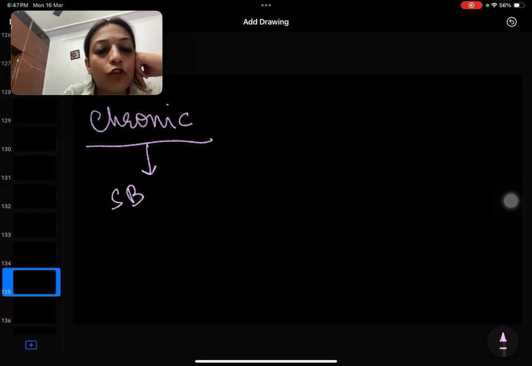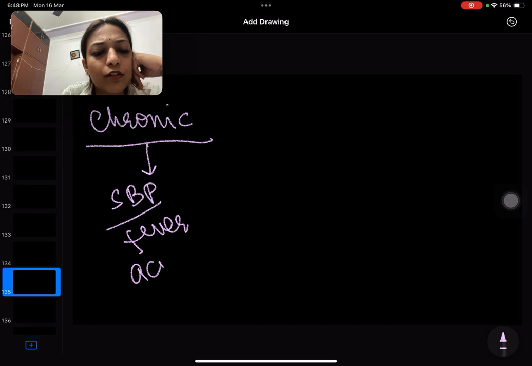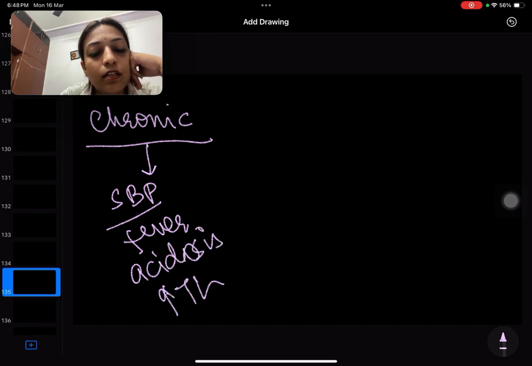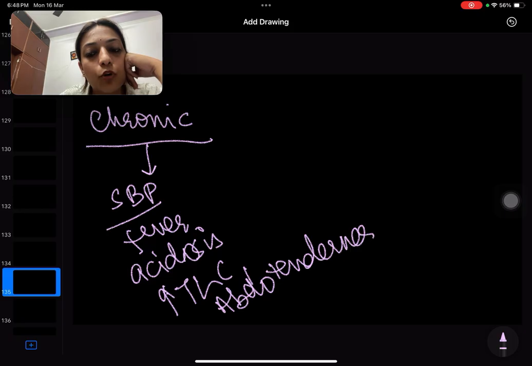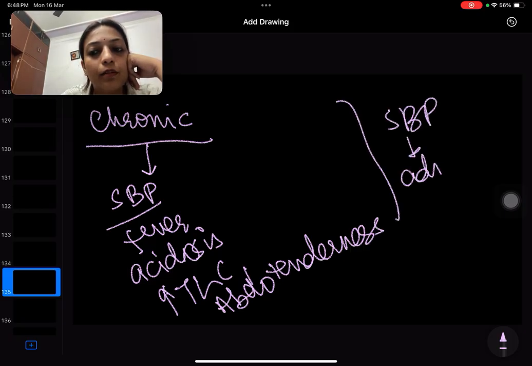Let's talk about chronic hepatitis. If a patient presents to the ER and is a known case of chronic hepatitis, you have to look for SBP. What is SBP? SBP is fever, acidosis, abdominal pain, increased TLC count, WBCs are raised, right? Abdominal tenderness. If you are suspecting SBP, spontaneous bacterial peritonitis, then you have to admit the patient, right?